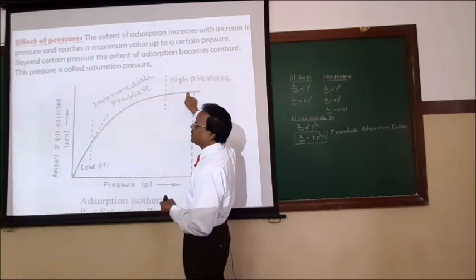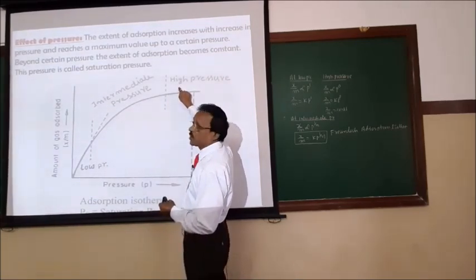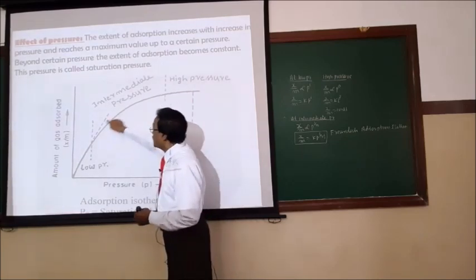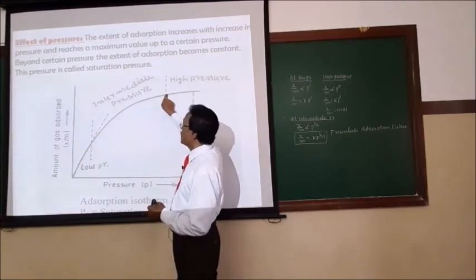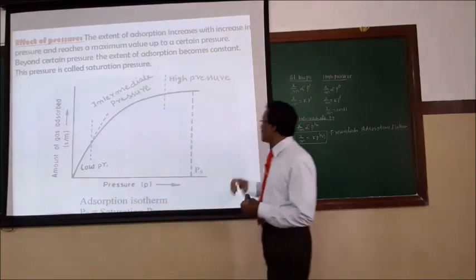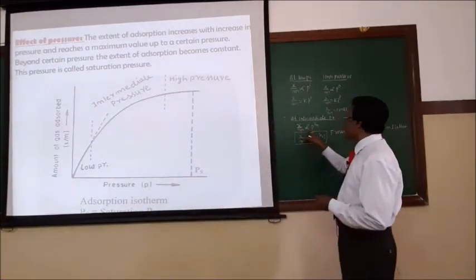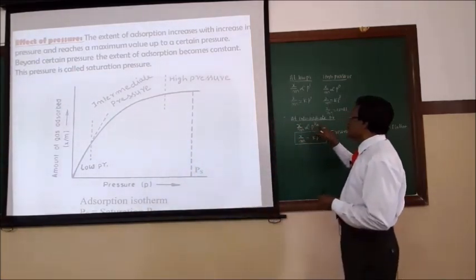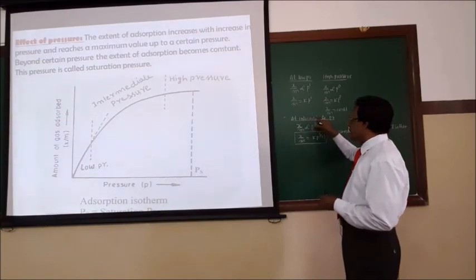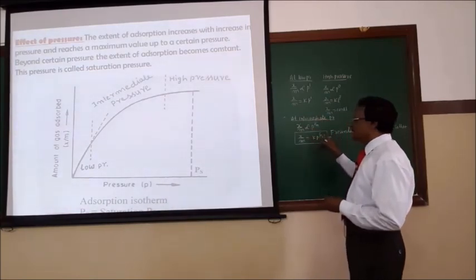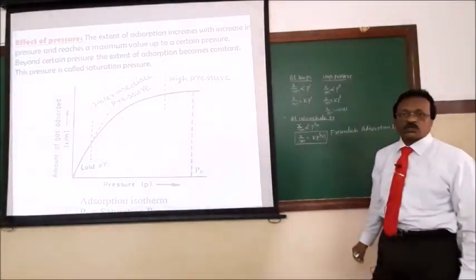At high pressure it is independent of pressure, so I gave the 0 value. In between, the extent of adsorption can take any value between 0 and 1. Therefore, I define mathematically x by m directly proportional to p to the power of 1 by n, where this can take any value between 0 and 1. Removing the proportionality, x by m equals k into p to the 1 by n, called the Freundlich adsorption isotherm.